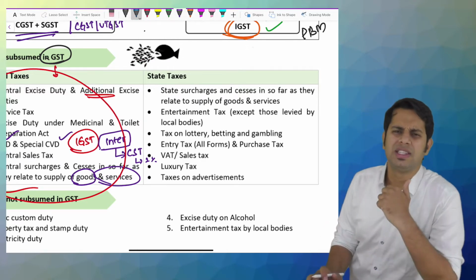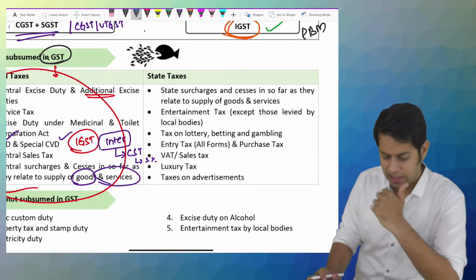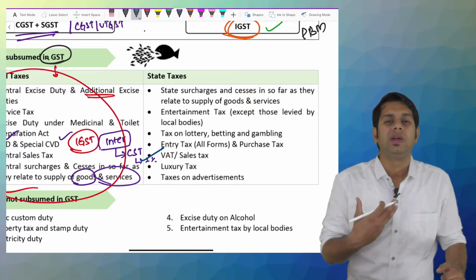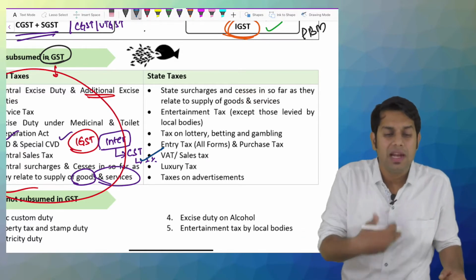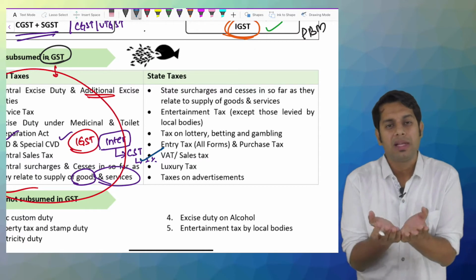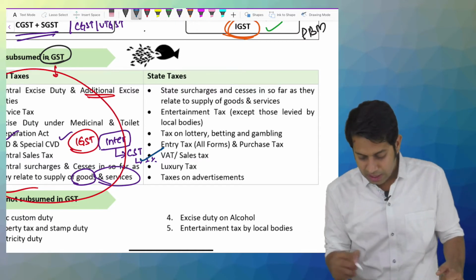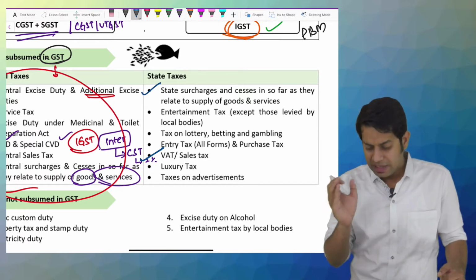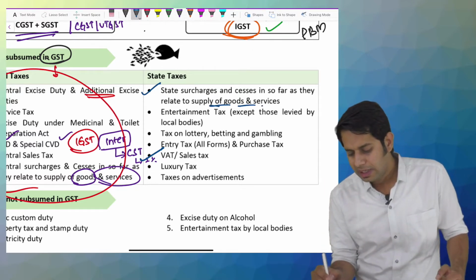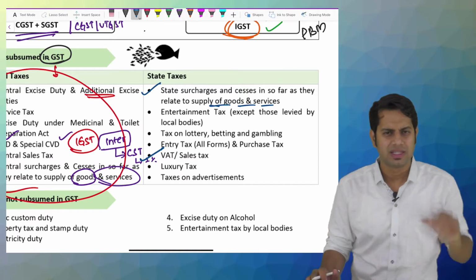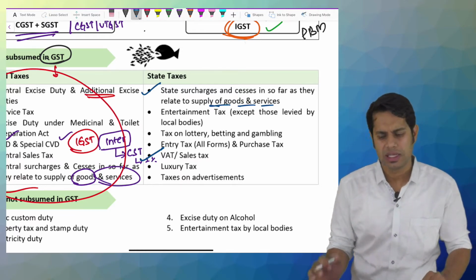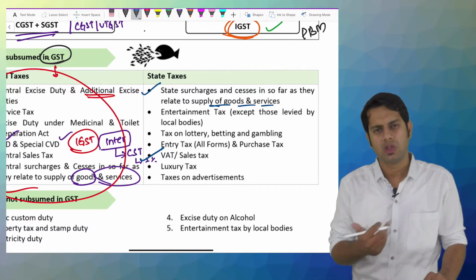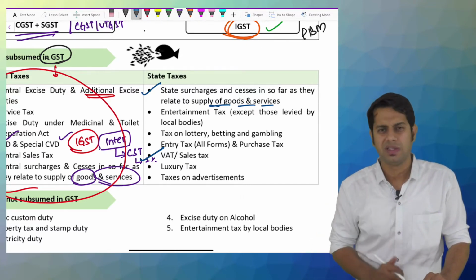Sir, which are the different state taxes which got merged with GST, sir? State value added tax. Before GST, we had something called value added tax. For sales which I was doing, I was collecting something called sales tax. That sales tax got merged. Then different state surcharges, state cess, insofar as they relate to supply of goods and services. The state government was also collecting surcharge. The state government was also collecting cess for sale and purchase of goods, etc., and supply of services, etc.